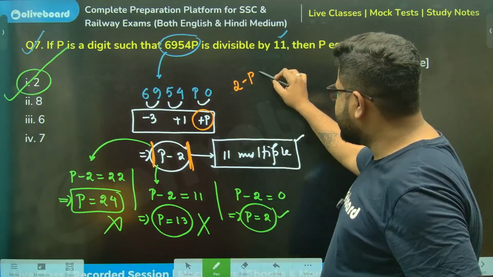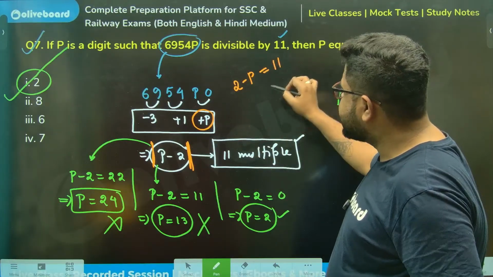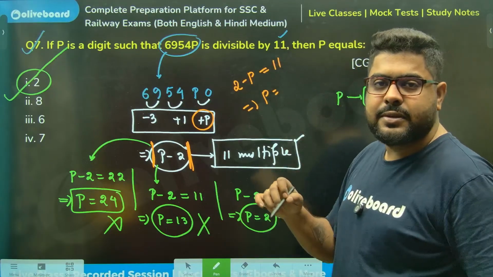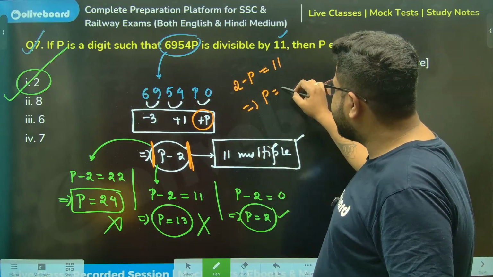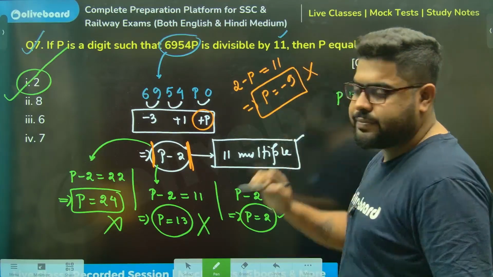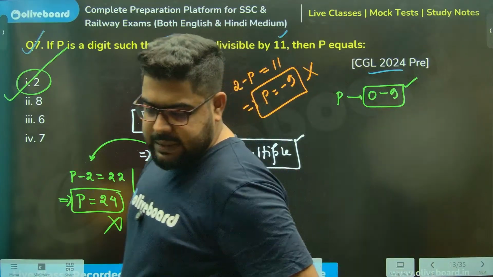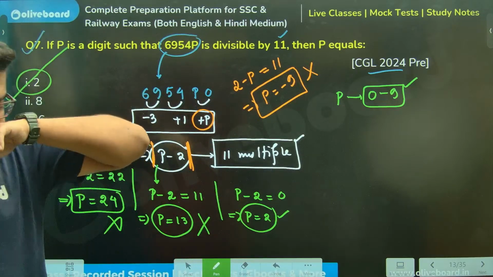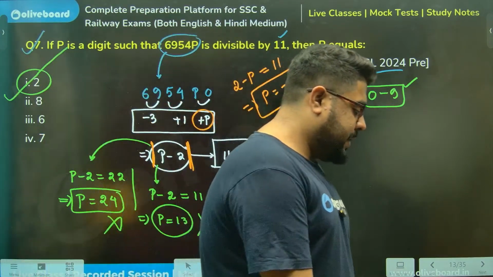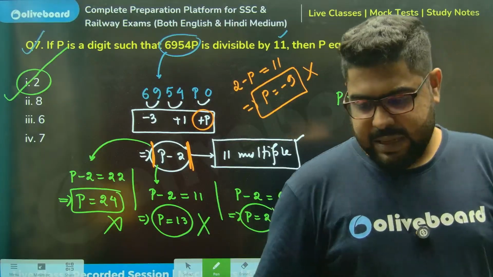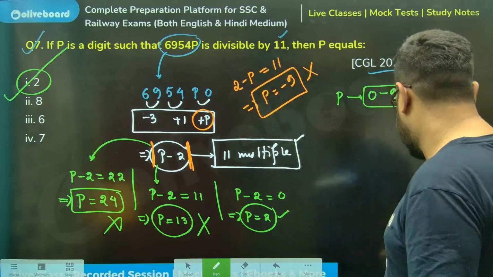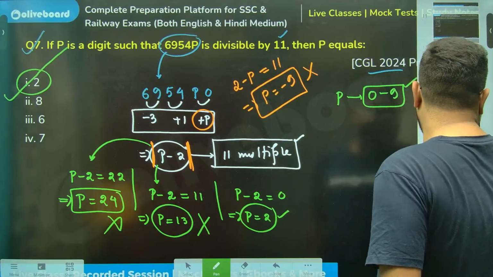Now, if this is 2 minus P, that is equal to 11, so in that case P will become minus 9. 2 minus 11, which I am getting, is minus 9. But again, that is impossible. So we are not getting 9. Clear, I hope? Absolutely clear. But again, in this condition, you must think of this.